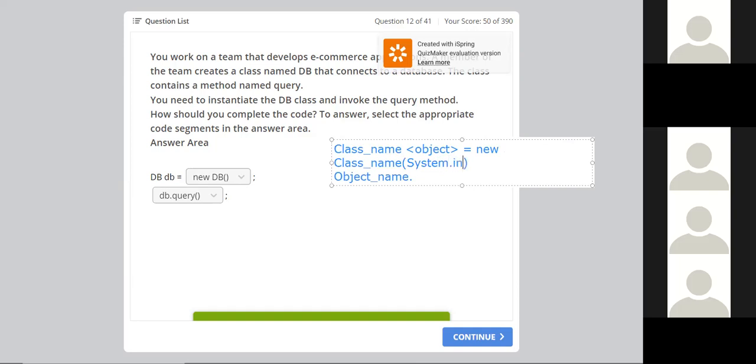No, no need to add System dot in here. We don't add it there. Bro, while I was studying in college, they asked me to use this. What is the purpose of it? Is it necessary? No, it's not necessary. System.in is used to tell the Java compiler that we are accepting the input from a keyboard. So System.in is used for accepting the input from a keyboard. That's why we write System.in.